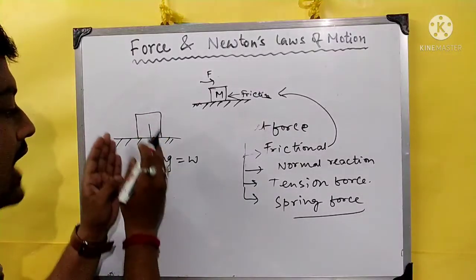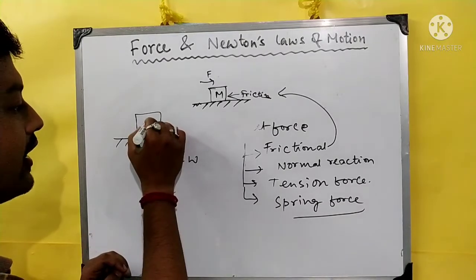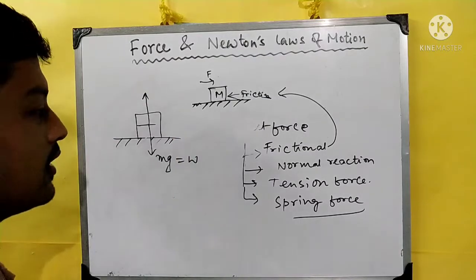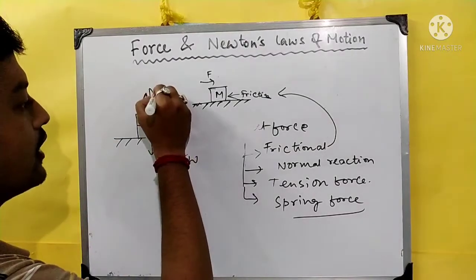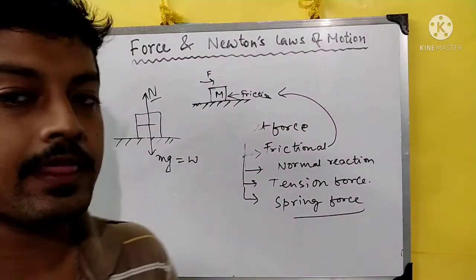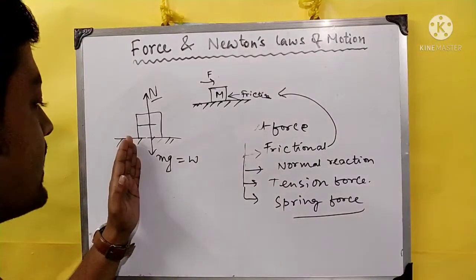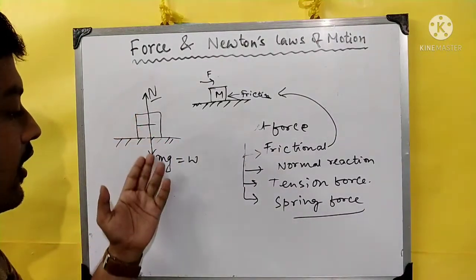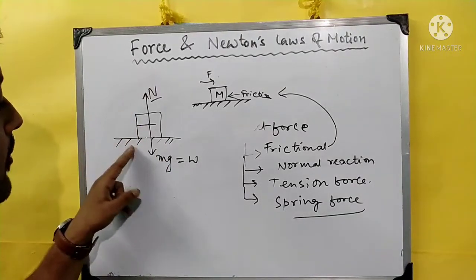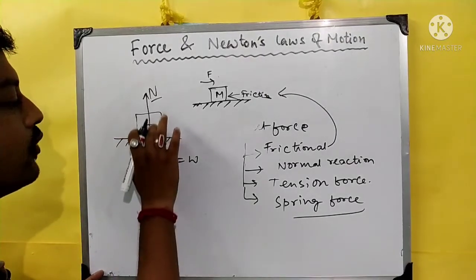So this weight is acting towards the surface, and the surface gives this weight an opposite reaction. This opposite reaction is denoted by N. We will discuss action and reaction force in the case of the third law. For now, just know that if you place any object on a surface, it gives a downward force, that is weight, and the upward reaction from the surface to the body will be equal and opposite.